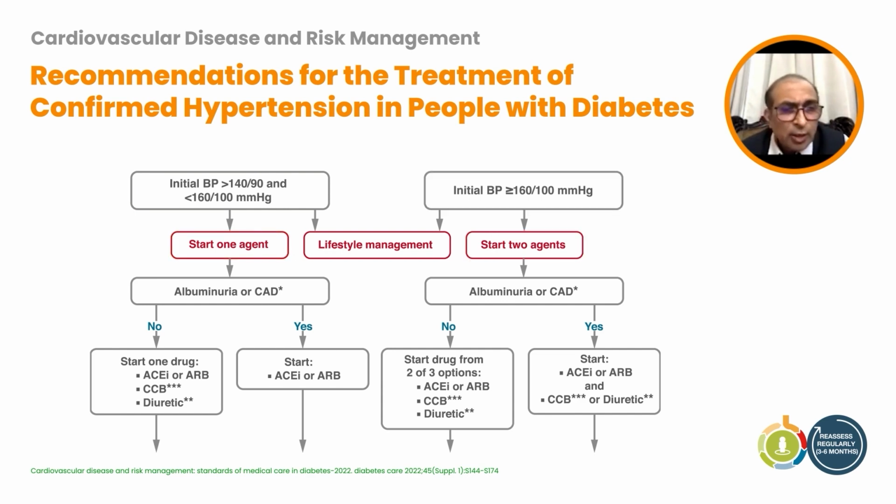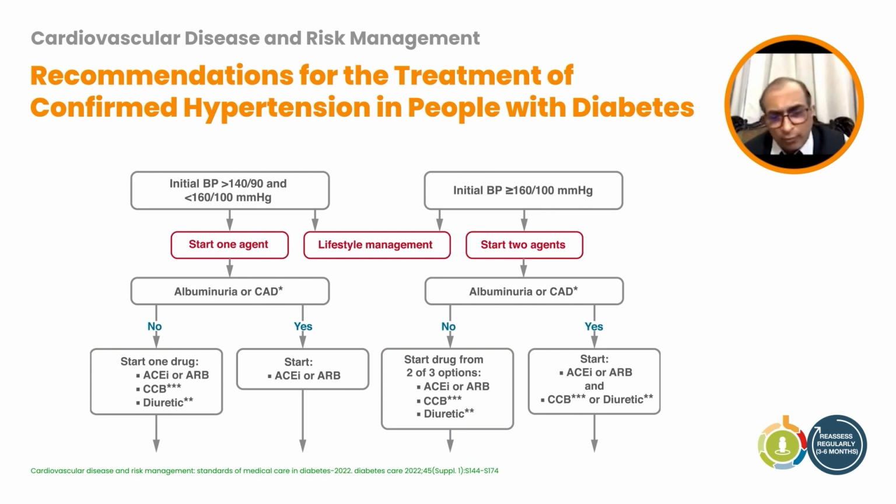And lifestyle management is very important, as we discussed about the lifestyle management for achieving glycemic control. Similarly, lifestyle management is also very important here. And also look for the presence of albuminuria. If you have albuminuria, then you have to choose ACE inhibitors or ARBs, or CCBs or diuretics. Start with these agents. When albuminuria is not there, you would still use ACE inhibitors or ARBs, because they have additional benefits in people with diabetes. The other classes of drugs considered are CCBs and diuretics.